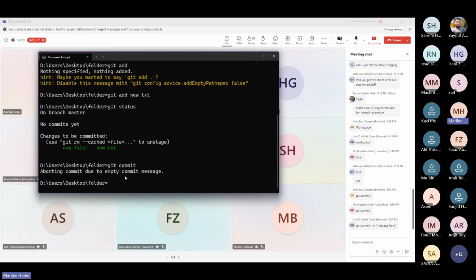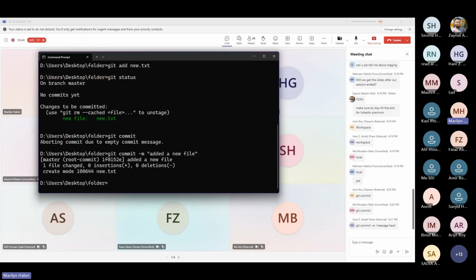So I'm gonna cancel it for now, and I'm gonna write it again, git commit. In order to send a message, as Hani said, we put git commit -m with a message, and we say, for example, added a new file. So here we have committed one file or one change into our local repository. So if we want to check the changes that we made in our repository, what is the command that you have to call? That we use many times at this moment.